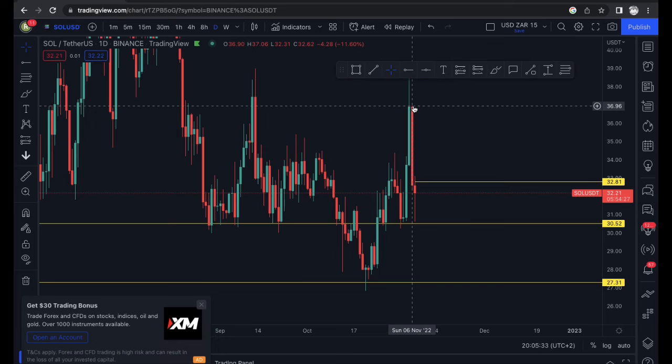News got out, FTT, the Ethereum killer Solana is also getting smashed over here. You can see now it's starting to come down towards this level here. As I mentioned, we still need to wait for this candle to close. We still got about 6 hours till midnight, so keep your eyes on this candle over here. I do think that there is going to be a hell of a lot of volatility in the crypto market, which is great for our regular investors.